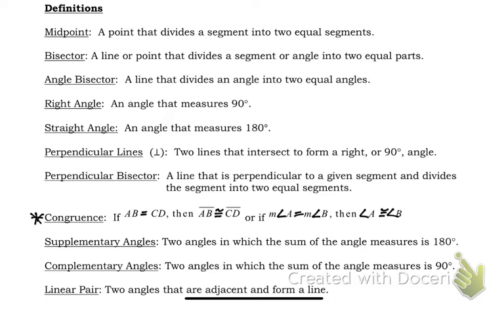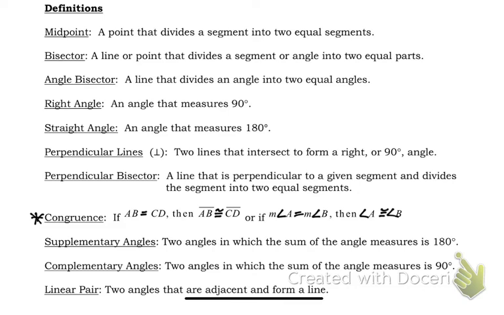That will also work for angles. If I say angle A is congruent to angle B, but I want to talk about their measures, I then have to use congruence to say that means measure A equals measure B. So if you ever have to get between measures and congruence, we're going to use the definition of congruence for those.